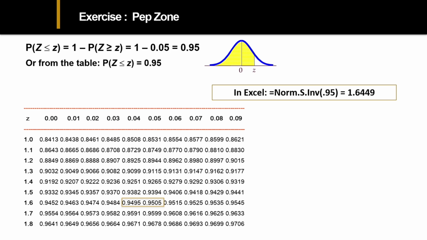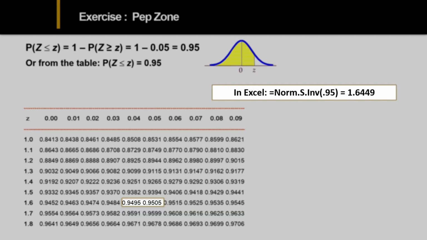From the table, I want to find 0.95, and that's right in between 1.64 and 1.65. And in fact, if we are more precise and put that into Excel, we get 1.645 generally. So 1.645 is usually a nice approximation for that.